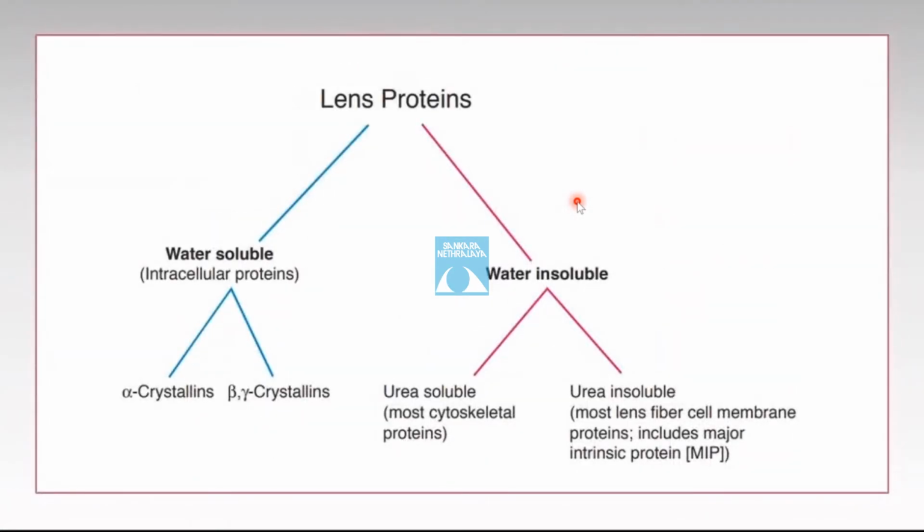What is the use of the major intrinsic protein, MIP, the urea insoluble one? It helps in the transport, as well as the structure. Otherwise called aquaporin 0. So yes, that provides the gateway pathway for water molecules.